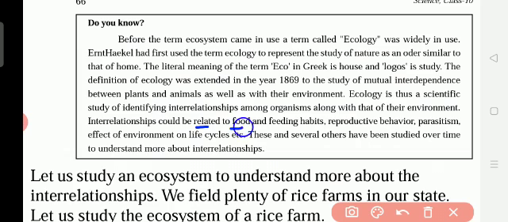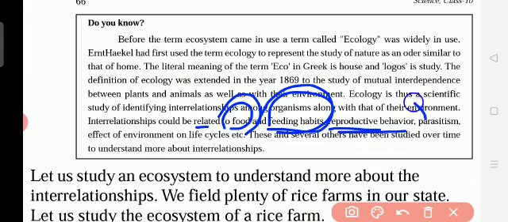What do we depend on each other for? The first one is food. Next, feeding habits: I give food to you, you give food to me. And reproductive behavior.